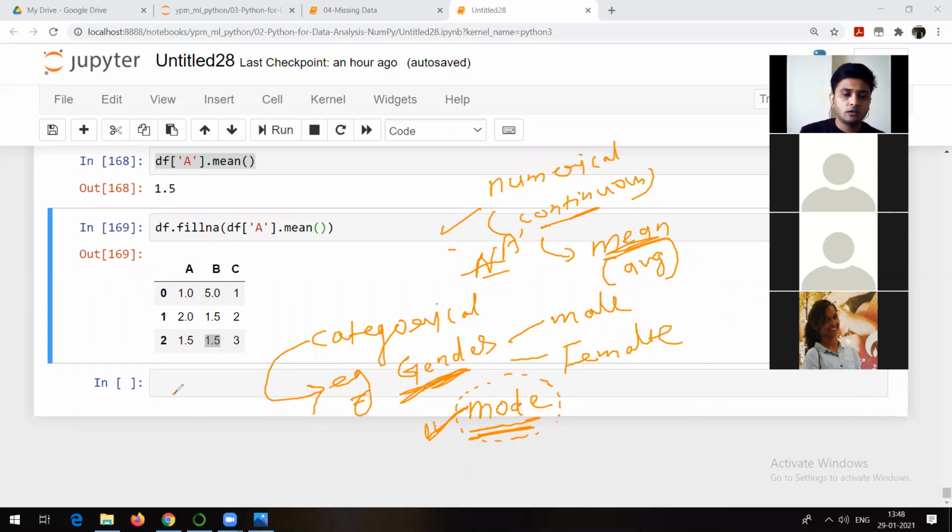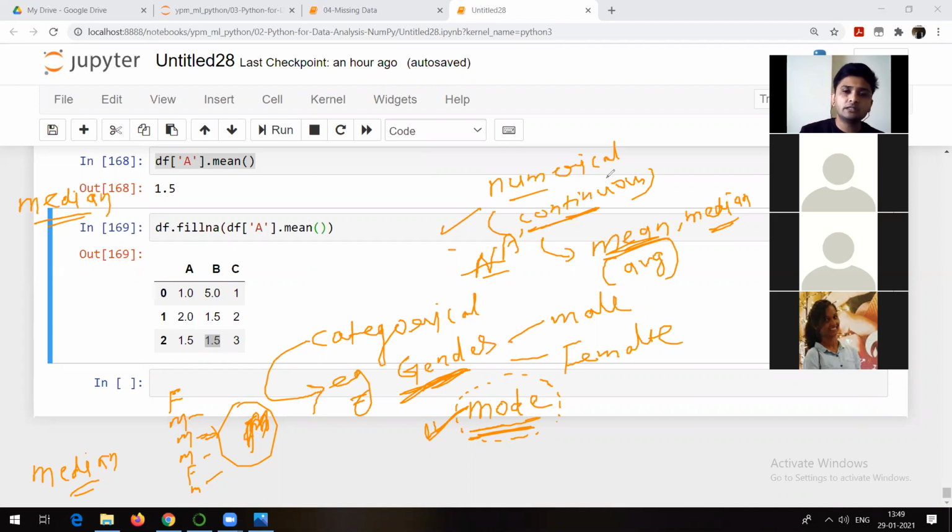Suppose there is a column in which the first person is female, then male, then male, then male, then female, then male. So 1, 2, 3, 4. So 4 is the mode. Oh, sorry, male is the mode of this particular column. Most frequent. And similarly, there is median also, right? So always remember, whenever there is continuous or numerical data, we replace the missing value with either the mean or the median. In which case median, I will talk about that. But first of all, tell me, you are aware of median, right?